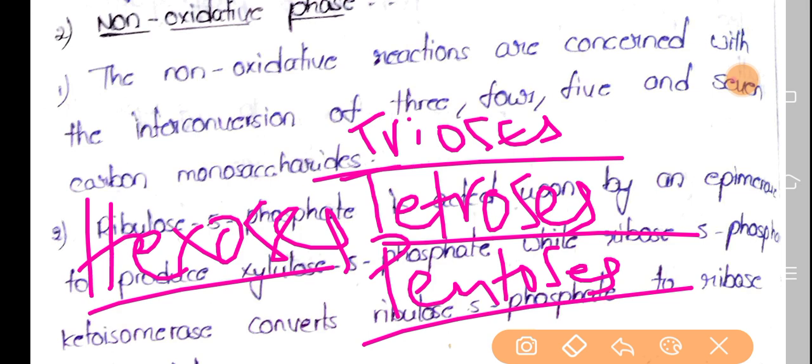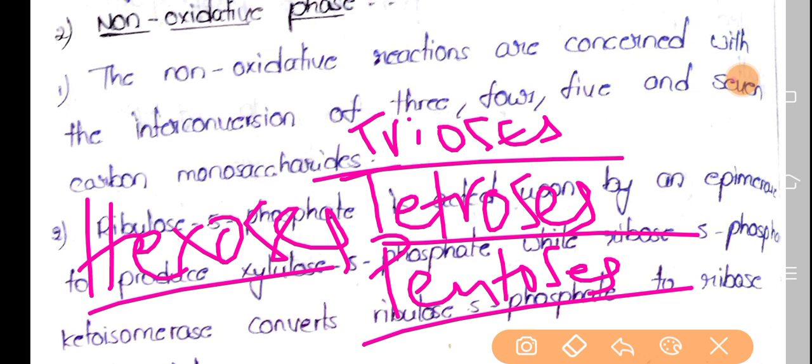Okay, and later xylulose 5-phosphate and ribose 5-phosphate are converted into sedoheptulose 7-phosphate and another G3P.